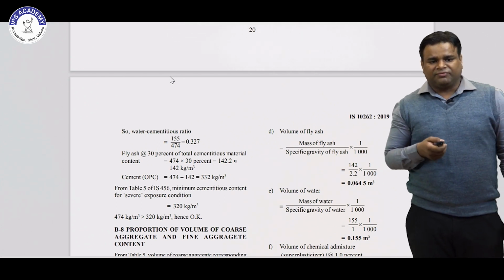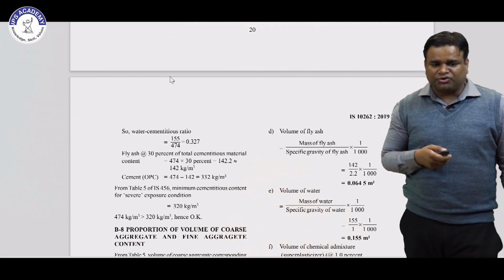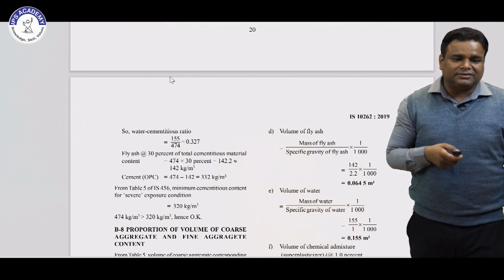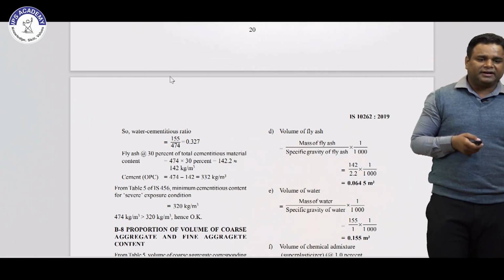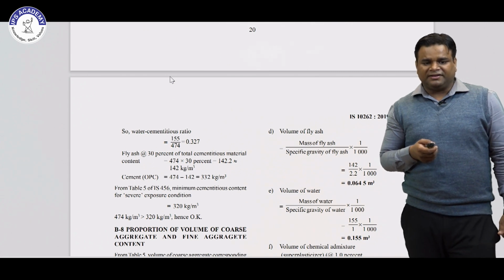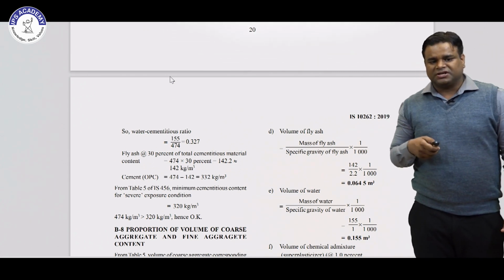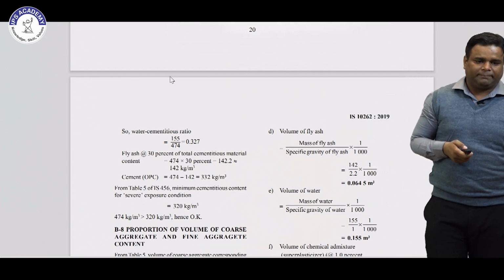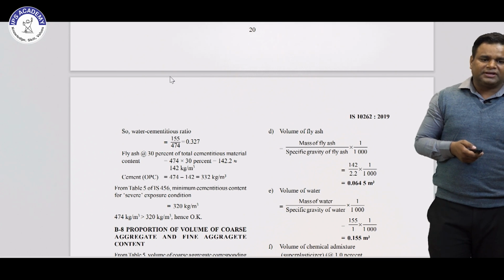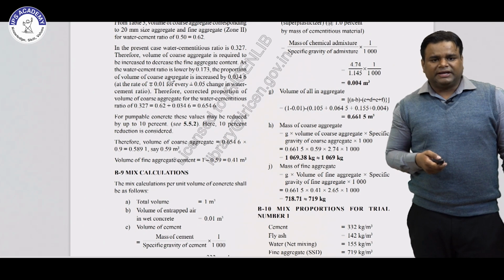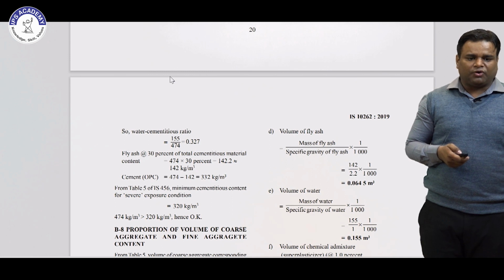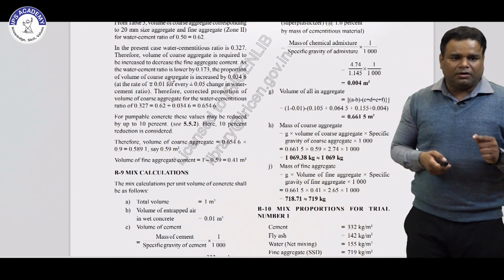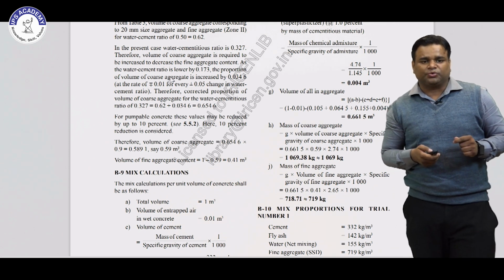In that question they are using fly ash of 30%. So 30% of 474 is 142. When we subtract the 142 from the total cementitious content, our cement content comes to 332, which is more than the minimum recommended in IS 456, which is 320 kg per meter cube, which is good.